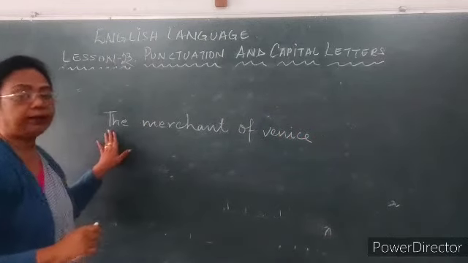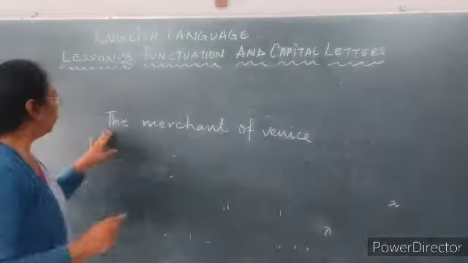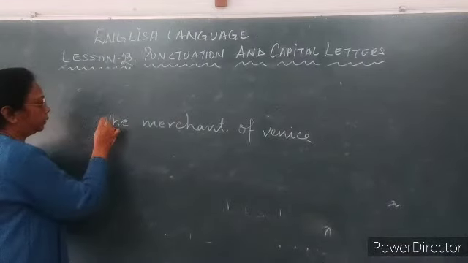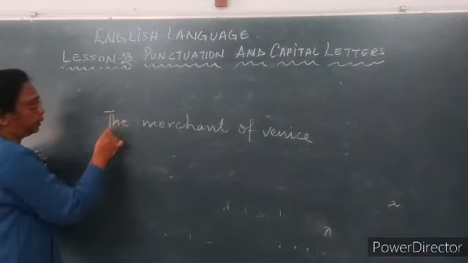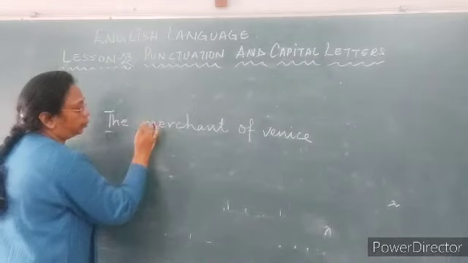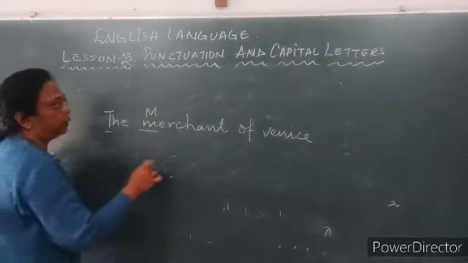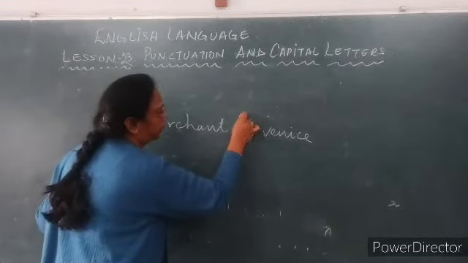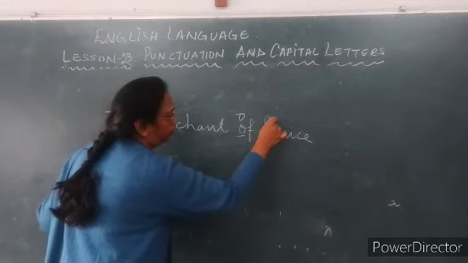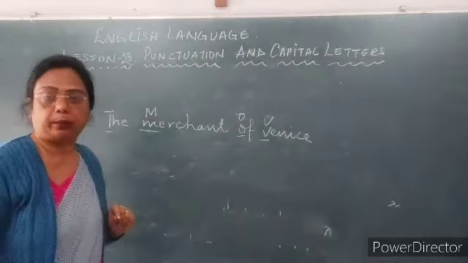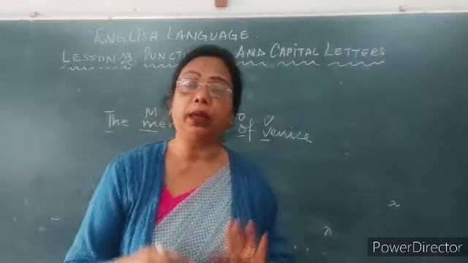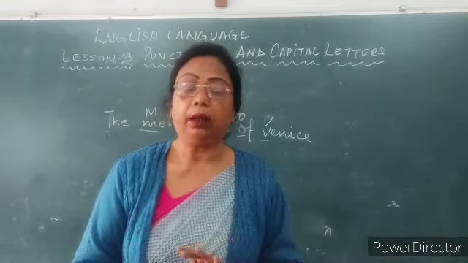Okay, now this is the name of a book. So over here, The should be in the capital letter, Merchant, M should be in the capital letter, Of should be in the capital letter, and V should be in the capital letter, because it is the name of a book, hence it is a thing, right?